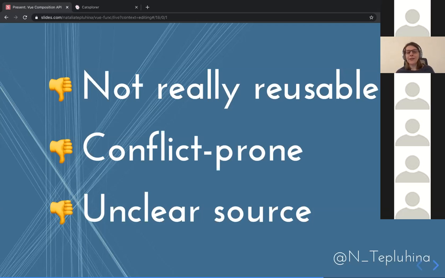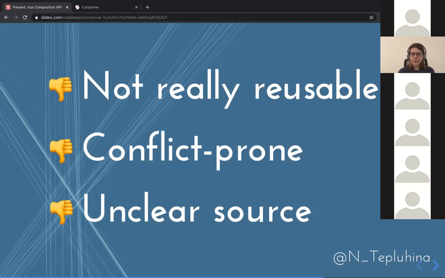It's just hell when you start working with them. You have a method, you click on it, and the component has no such method. You try to find the mixin that contains this method. And sometimes mixins contain mixins, which creates an absolute hell when you try to find something you need in the component.